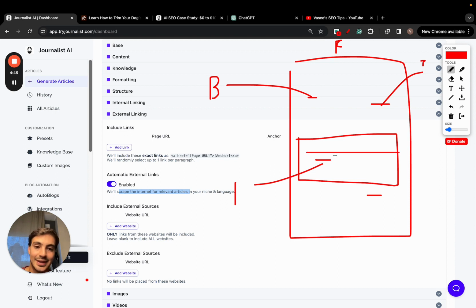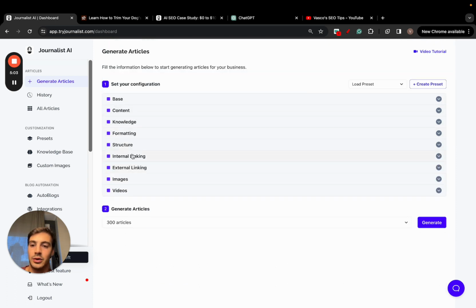The sentence and the anchor text where the link is included, the article it links out to, is never going to link out to an article that talks about, for example, dog grooming, when it's linking out to an article that talks about stocks. There's relevancy in the links we link out to. Same thing for internal linking, linking out to other pages on your site.